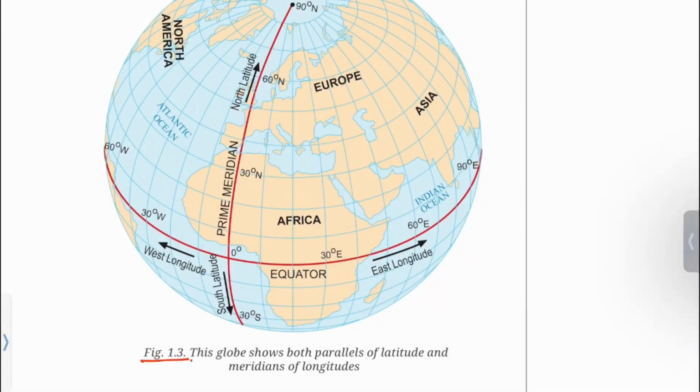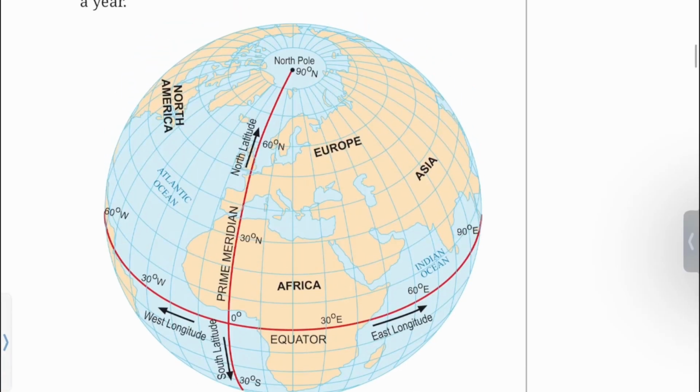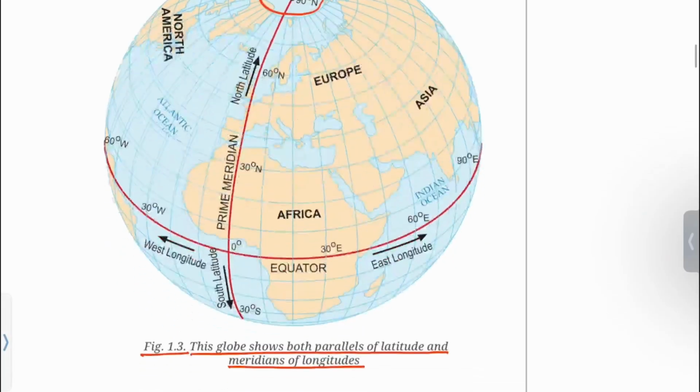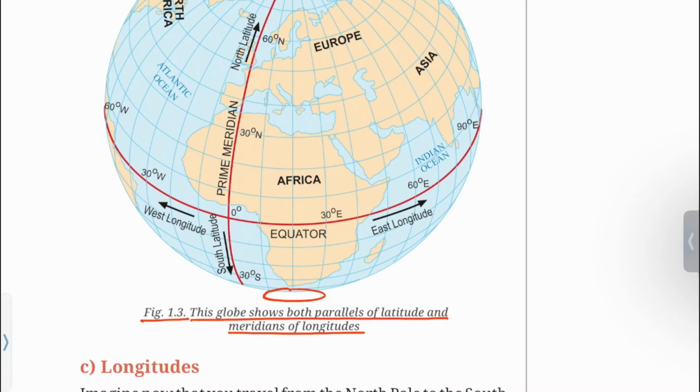Figure 1.3. This globe shows both parallels of latitude and meridians of longitude. You can see the North Pole here, and opposite to it will be the South Pole.